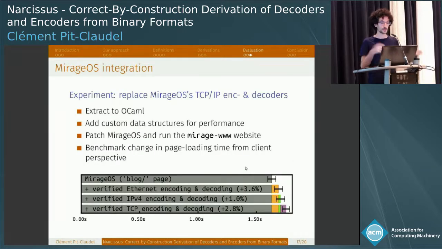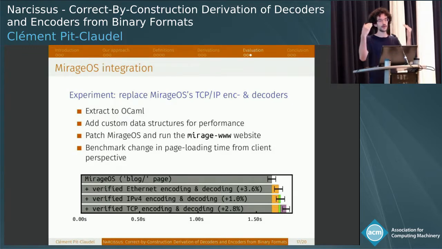So the experiment was to replace Mirage OS's TCP/IP stack with our own encoders and decoders. We extracted to OCaml, added a few custom data structures like a proper byte string to make things fairly efficient. And then we ran the Mirage www website, which is the website of the Mirage project, using their code, and tried to measure how much slower this made loading the main page of the website, the blog page of the website, from the perspective of a client.